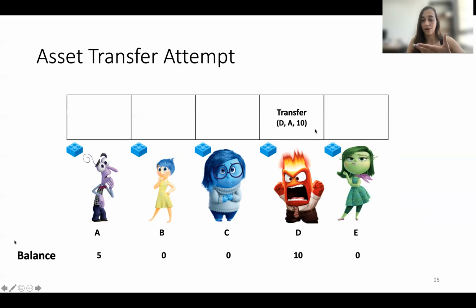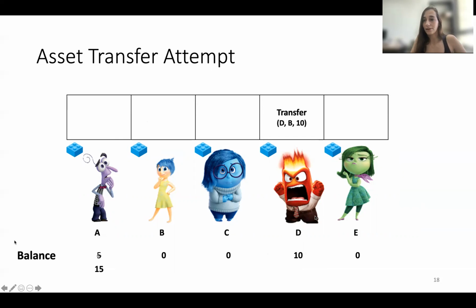Then what we would expect to happen is that the balance of A is increased by 10 and the balance of D is decreased by 10. But you can see that D is not so calm. Okay, he's more than that, he's Byzantine. And therefore he can just delete whatever he wrote in its registers before that. So on one hand, the transfer did complete, but then any evidence of that was removed from the system. So what happens is D basically redeemed his money back. So now we have A with 15 coins, but D also has his 10 coins.